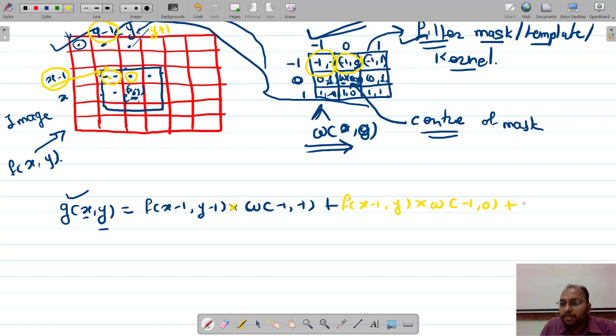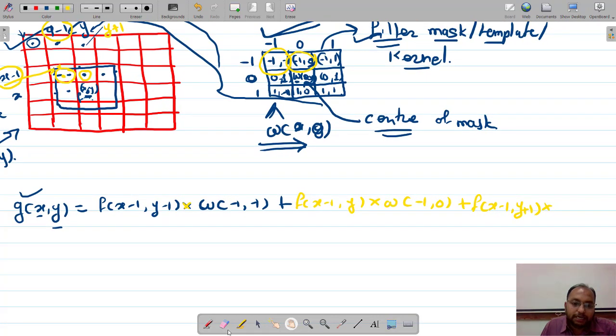So this is nothing but the input image, the coordinates of that image is nothing but f of x minus 1 comma y plus 1 multiplied with, now with which element we are going to multiply?